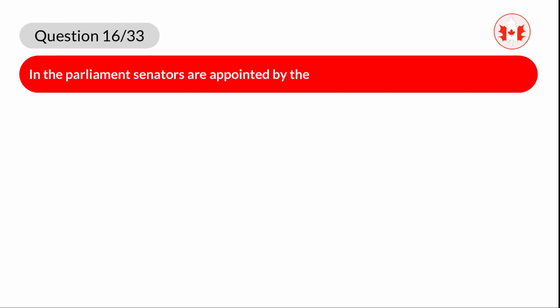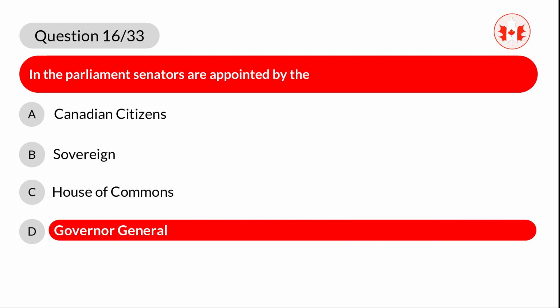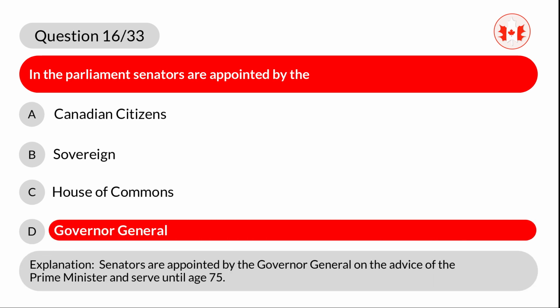Question 16. In the Parliament, senators are appointed by the A. Canadian citizens. B. Sovereign. C. House of Commons. D. Governor-General. Correct answer is D. Governor-General. Explanation. Senators are appointed by the Governor-General on the advice of the Prime Minister and serve until age 75.